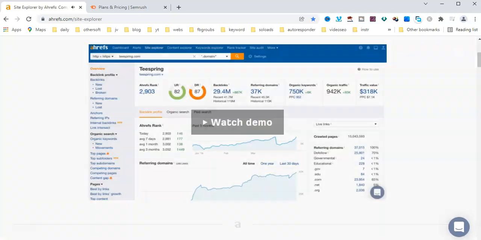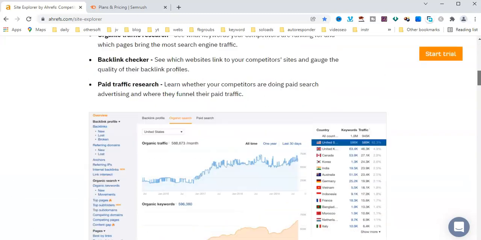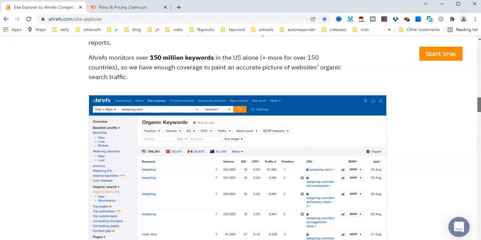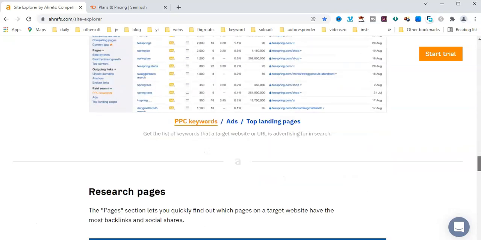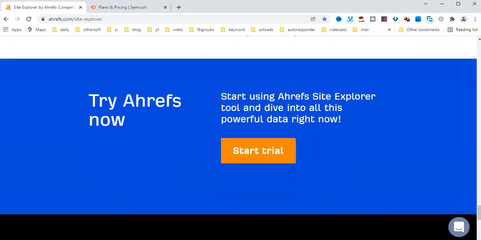Here is a demo of this one, but it is not free. You can get a free trial, 7 days only, and also paid monthly, but very useful. Useful for organic traffic search. Lot of accurate volume to get your keyword data.